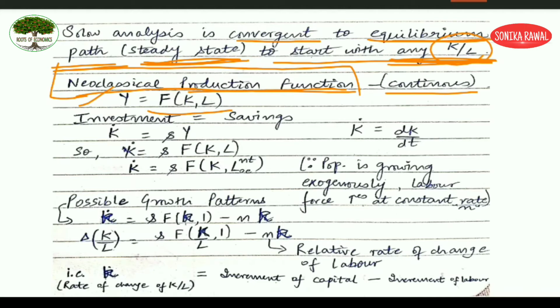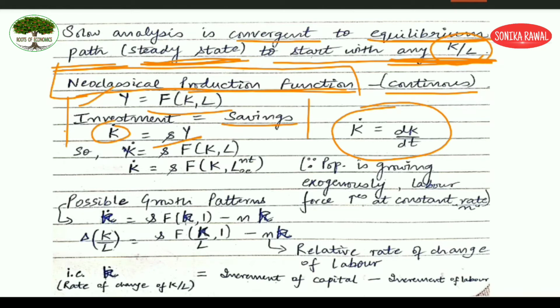Now you know that investment is equal to saving. So here K dot, capital K dot, which is your change in K upon change in T, means the change in capital with change in time. With time, what is your capital formation? So this K dot is basically representing your net investment. Then it is equal to SY. What is SY? It is your saving.